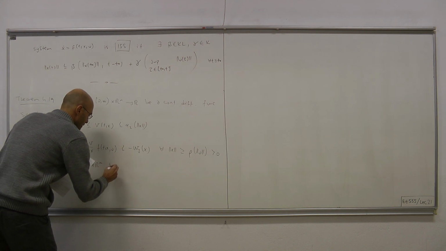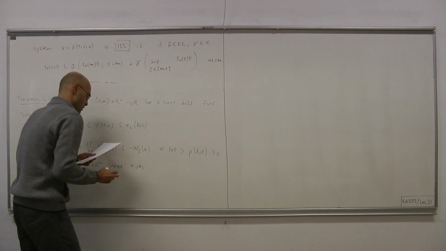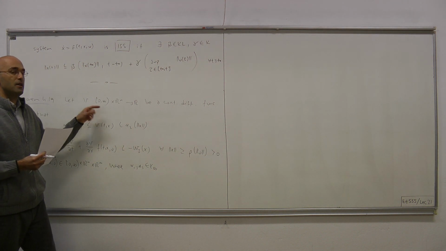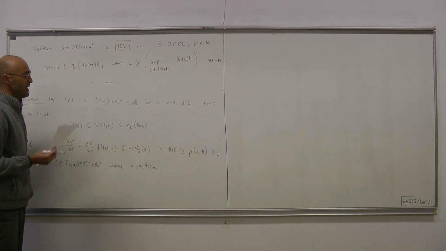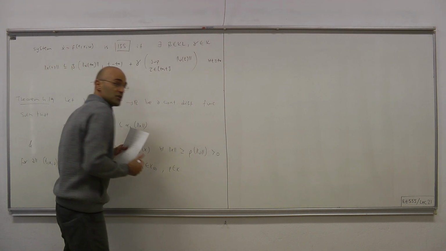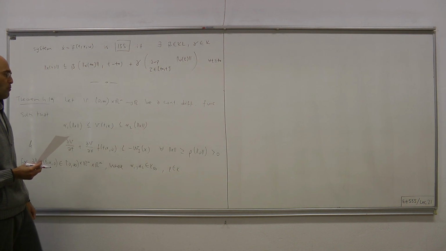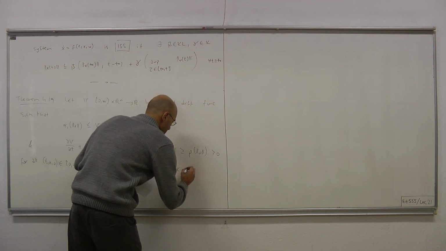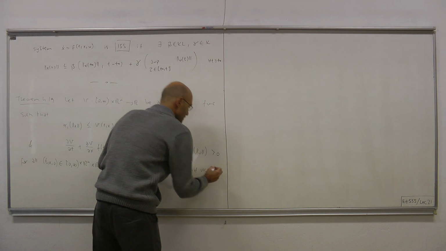where alpha 1 and alpha 2 are class K infinity functions, that is, they are 0 at 0, continuous, strictly increasing and unbounded. Rho is a class K function, which we use to relate the norm of the state to the norm of the input, and W3 is a positive definite function.